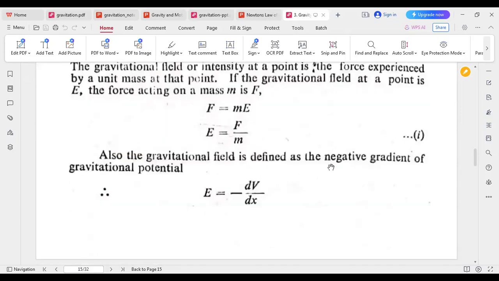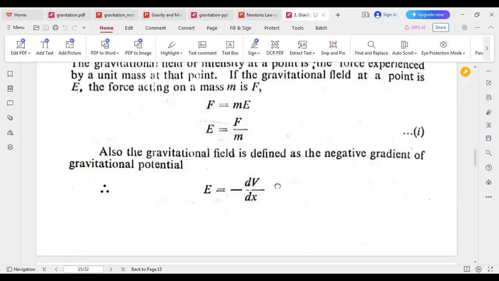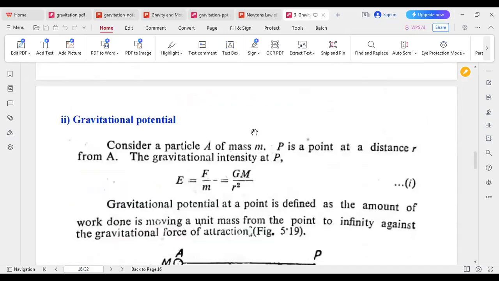Also, the gravitational field is defined as the negative gradient of the gravitational potential, equals negative dV by dx. So consider a particle A of mass M, and P is a point at distance r from A. The gravitational intensity E equals F by m, and F equals GMm by r square, just using the gravitational laws and Newton's law of gravitation.